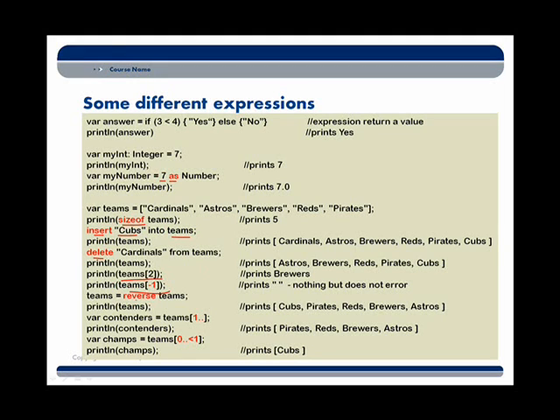We can also reverse the team's sequence and reverse the order essentially of the elements in that team's sequence. You'll notice some fancy expressions here too. To access elements of the team's sequence, we can use one ... notation in this expression to get out elements from the second position all the way to the end of the team sequence and put that in a variable called contenders. And we have 0 ... less than 1, accessing all of the elements from the 0th position less than the first position. So in this case, accessing just the one element in our team's sequence.